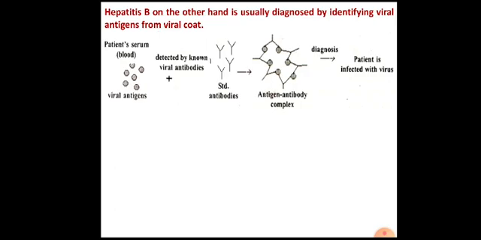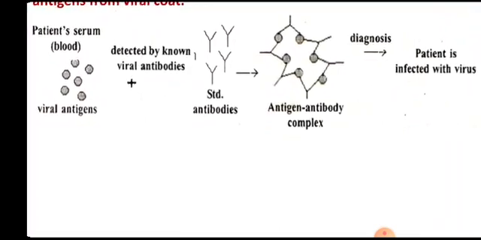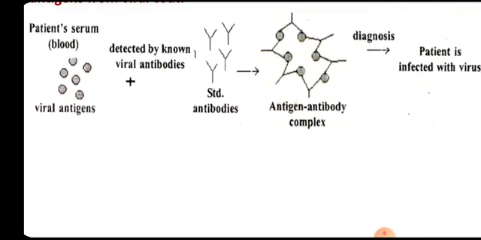We can see the example of this kind of reactions. See this, the patient's serum is being collected. That means the patient's blood. That patient's blood may contain viruses. We call them viral antigens. Then this sample is mixed with standard antibodies, which are already purified, and we have that in our laboratory in pure form.